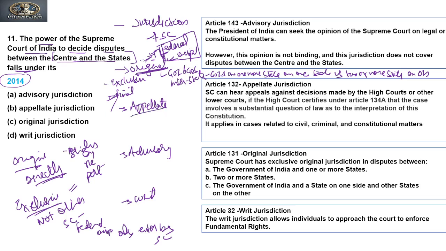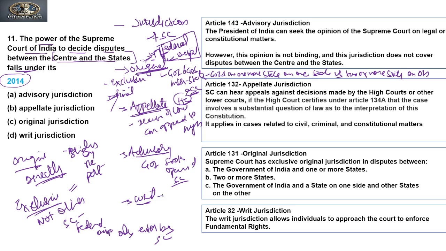Now, when we talk about appellate jurisdiction, it means decisions of the lower court can be appealed to the higher court. So the decisions of the High Court can be appealed to the Supreme Court after certification by the High Court. Advisory jurisdiction is where the Government of India takes the opinion of the Supreme Court on legal or constitutional matters.